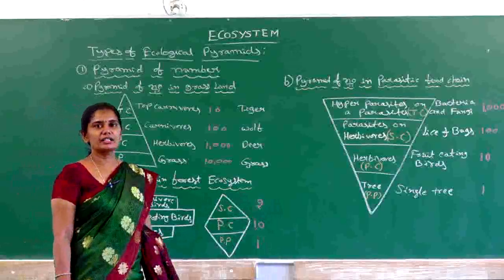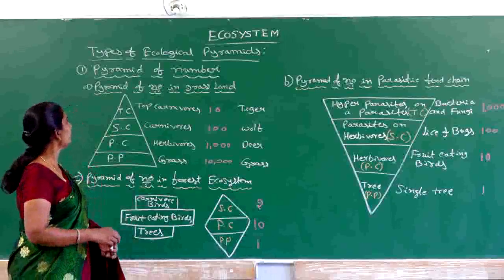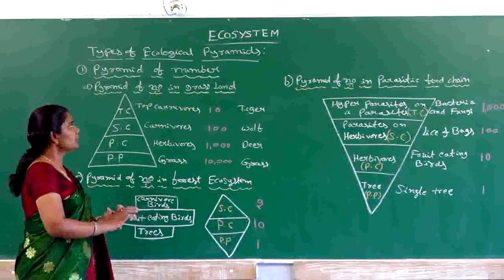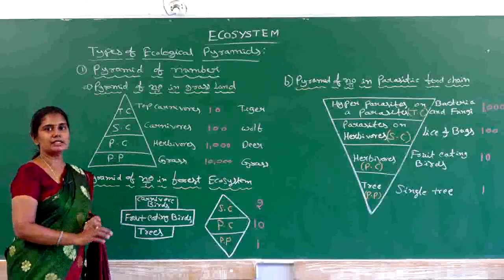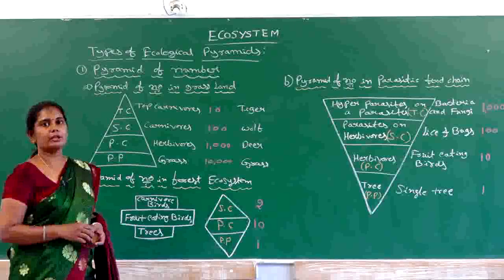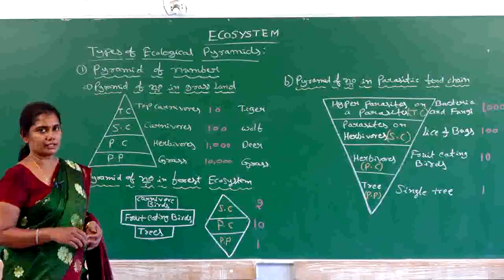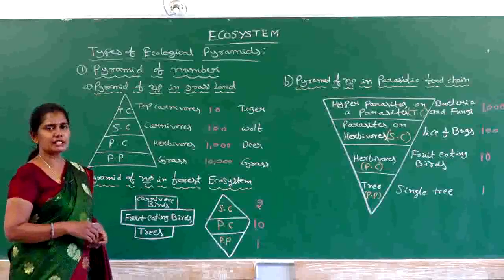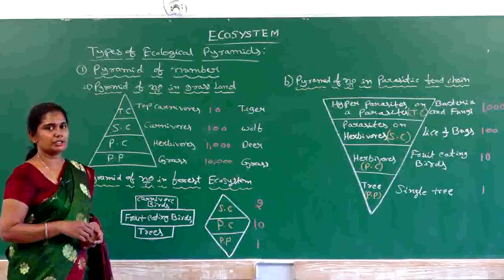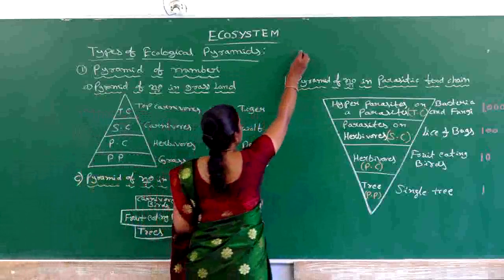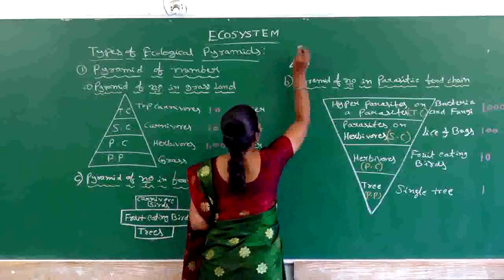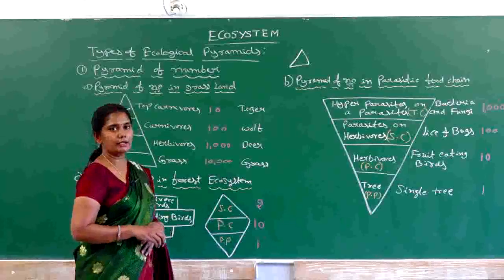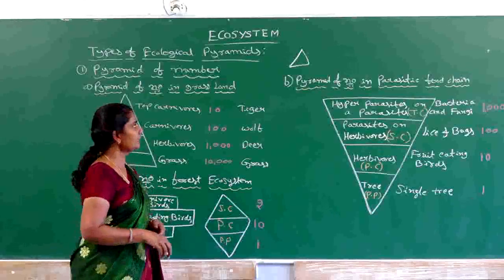Next, let us study the types of ecological pyramids. As we know, ecological pyramids are of three types: pyramid of number, pyramid of biomass and also pyramid of energy. When it comes to the shape of the pyramid, we can see mainly three types of shapes. The first one is the upright pyramid, which is triangular in shape. That means at the bottom it has a broader area and at the tip it has a narrow region.